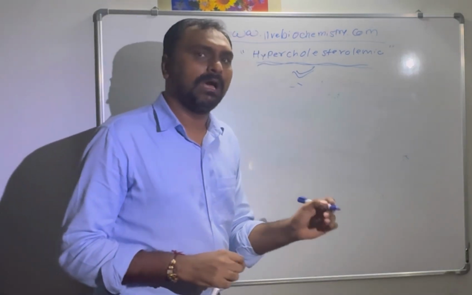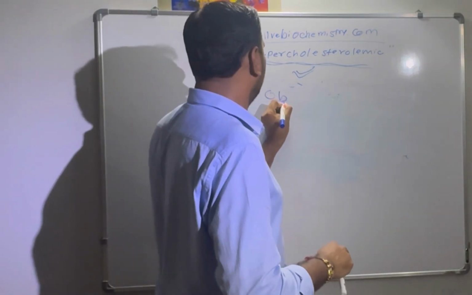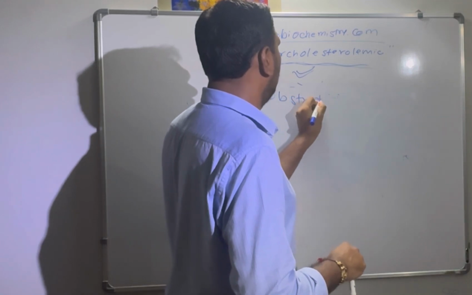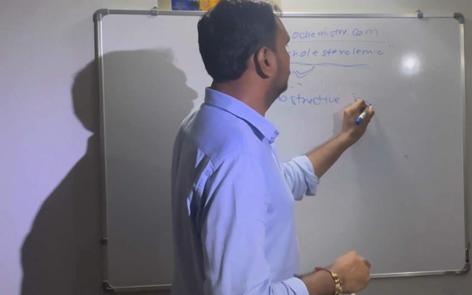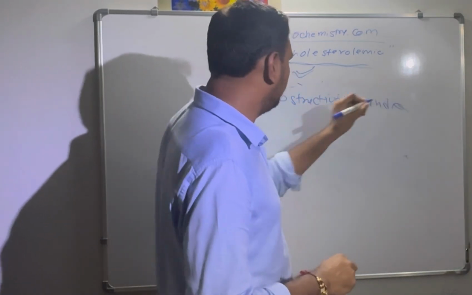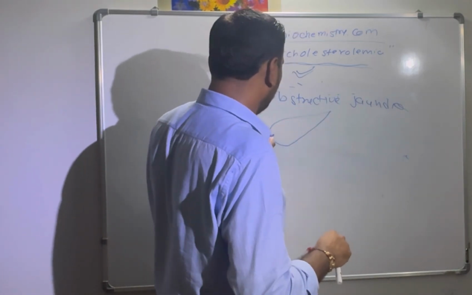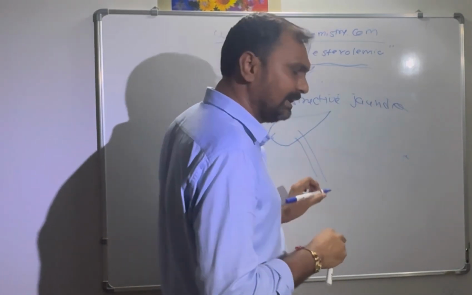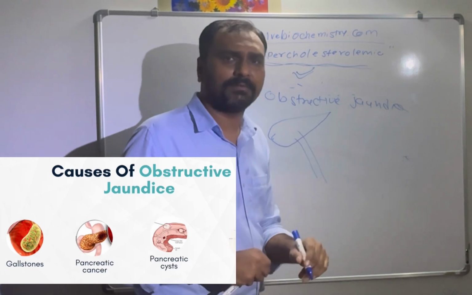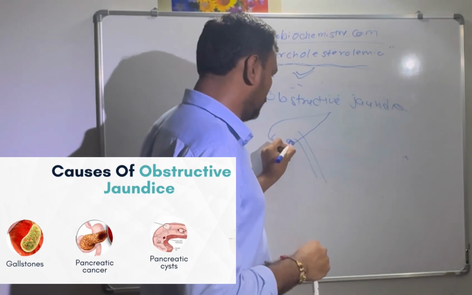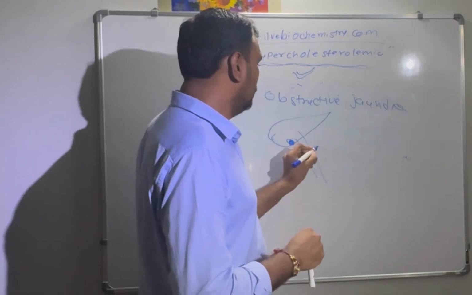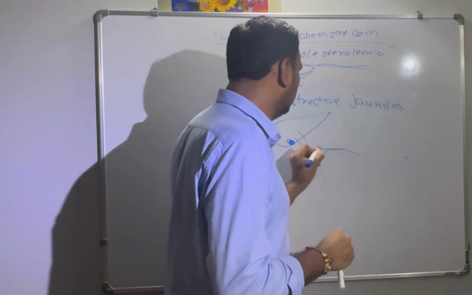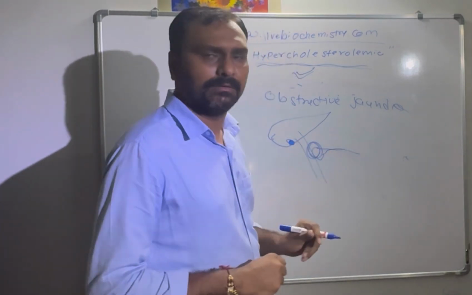Now, why in obstructive jaundice is there hypercholesterolemia? As we know, from the liver the bile duct is there, and what is the cause of obstructive jaundice? If there is a gallstone or carcinoma of the head of the pancreas, that will obstruct the flow of the bile.